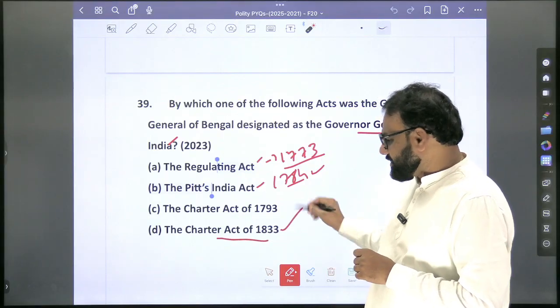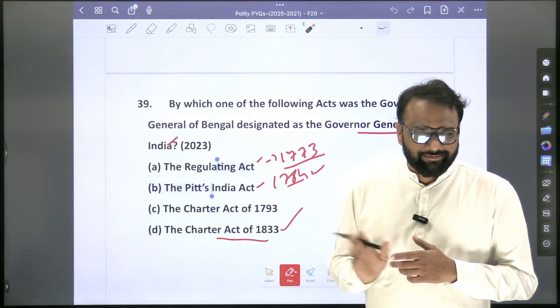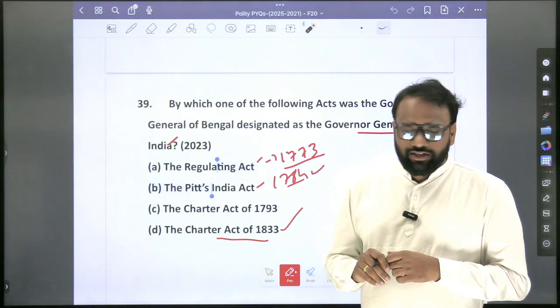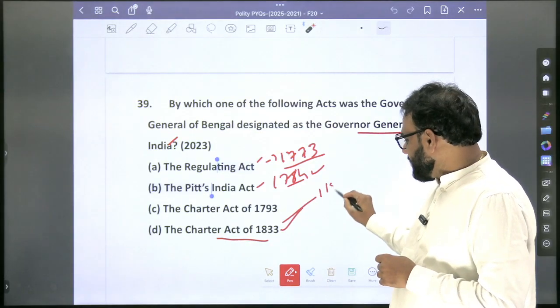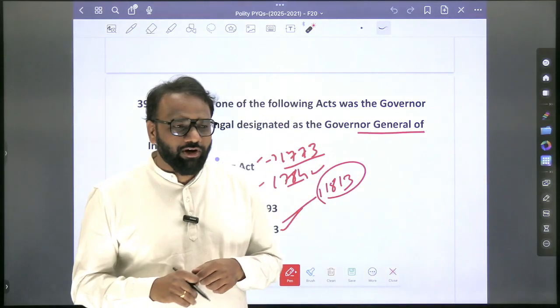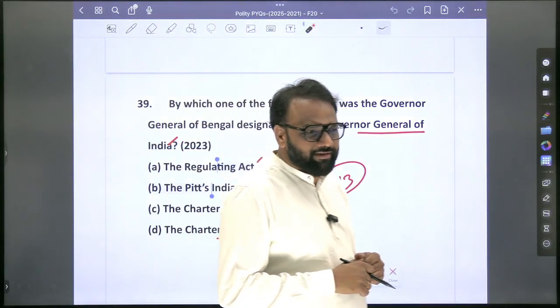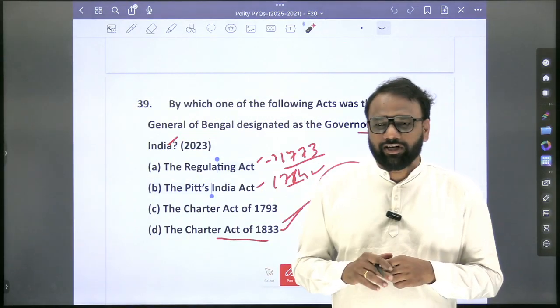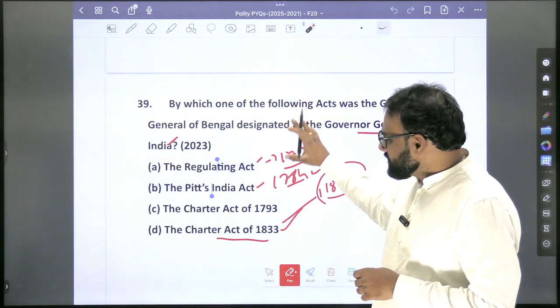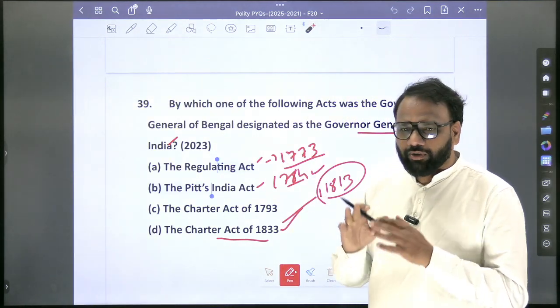Charter Act of 1833. Why is it important? Final step towards centralization. Okay. Prior to this, there is one more act, 1813. Why is it famous? Trade monopoly of East India Company was abolished, except for the trade in tea and trade with China. Okay. So just based on this question, you should be able to revise all that content.